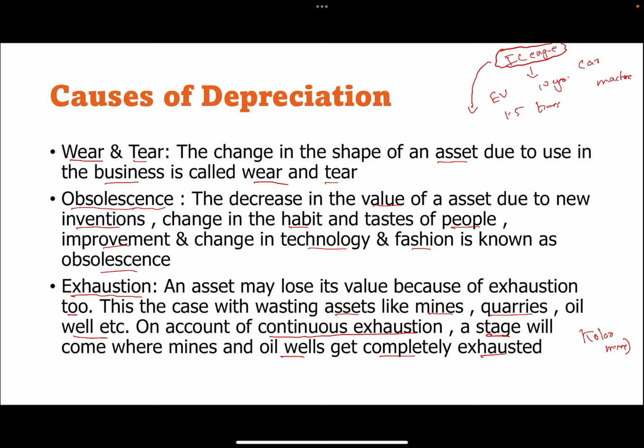Its value depreciates because it is exhausted. The more we mine from a quarry or a mine, the more its value gets depreciated. It becomes more and more difficult to extract gold or oil from that mine. That causes a reduction in its value, and that is called depreciation due to exhaustion. So there are three main reasons: wear and tear, obsolescence, exhaustion, etc.